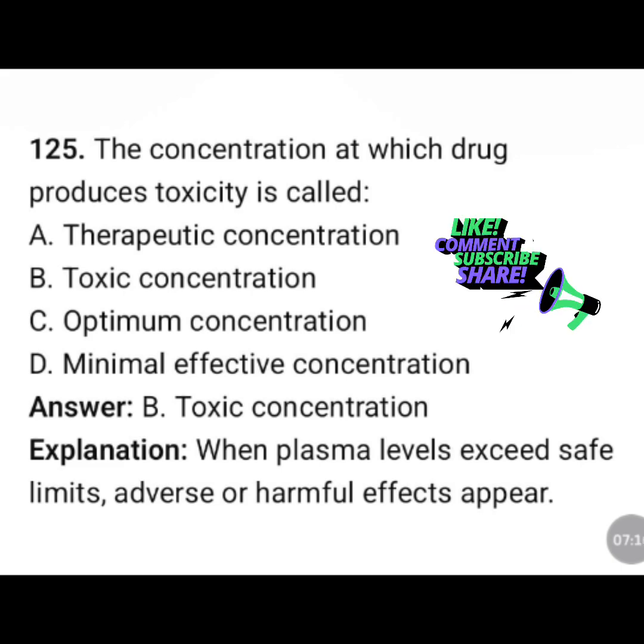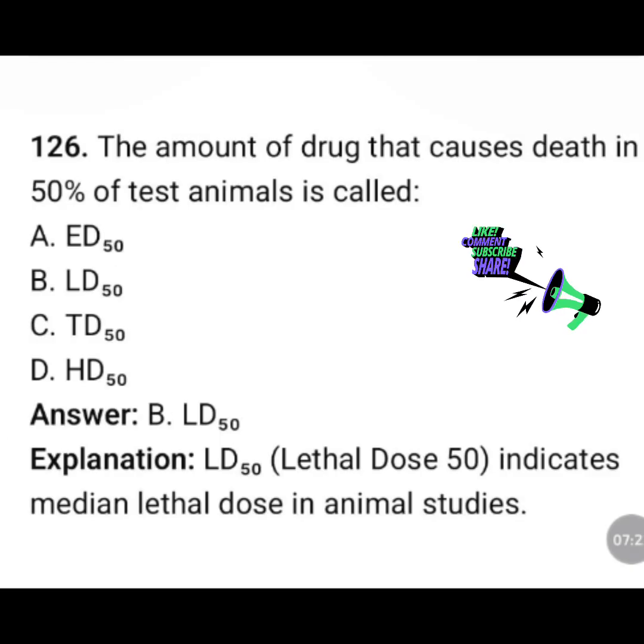The concentration at which a drug produces toxicity is called therapeutic concentration, toxic concentration, optimum concentration, minimum effective concentration. The correct answer is option B, toxic concentration. When plasma levels exceed safe limits, adverse or harmful effects appear.